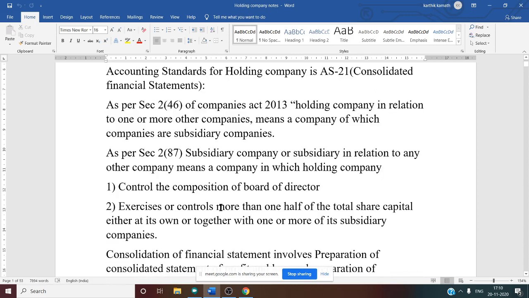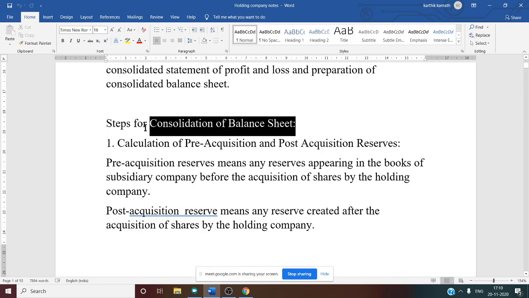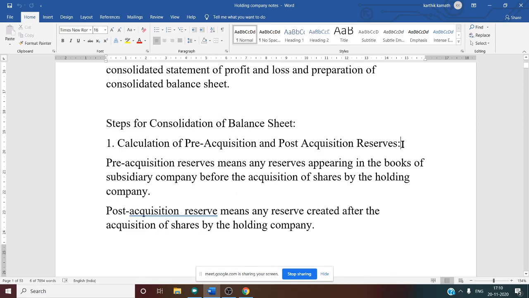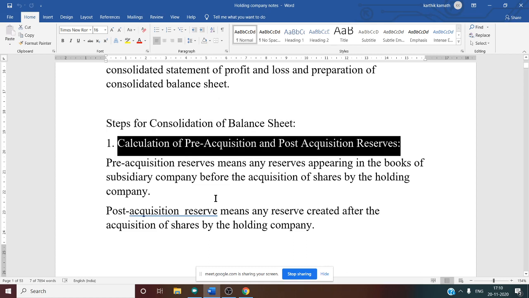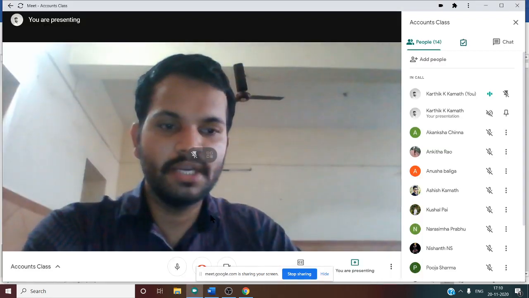Then we discussed various steps in the calculation of the balance sheet. Under that, first is the calculation of pre-acquisition and post-acquisition reserves. Whenever we are doing the working note, we need to consider only the reserves of the subsidiary company. Pre-acquisition reserve means there is one acquisition date.